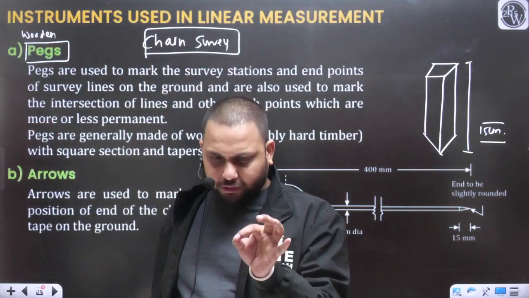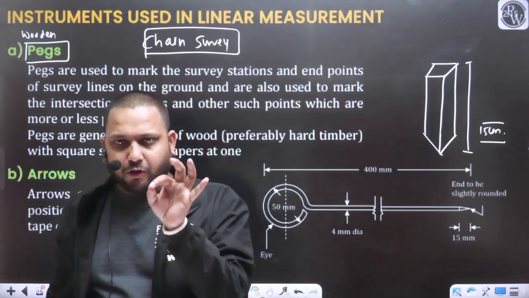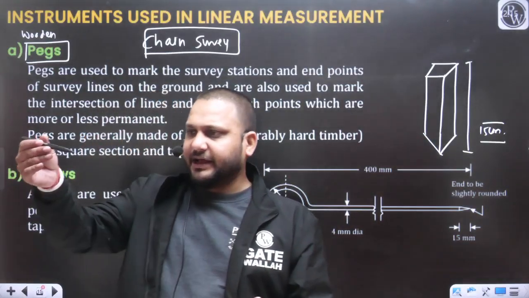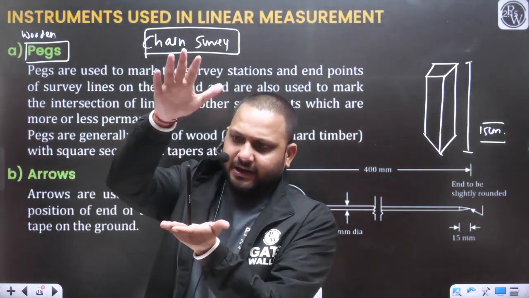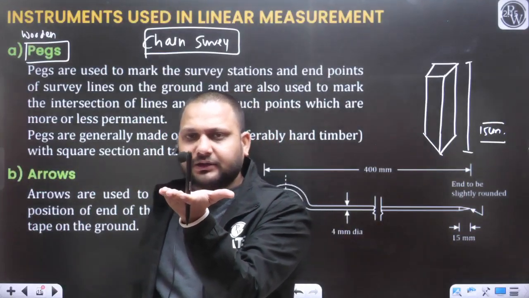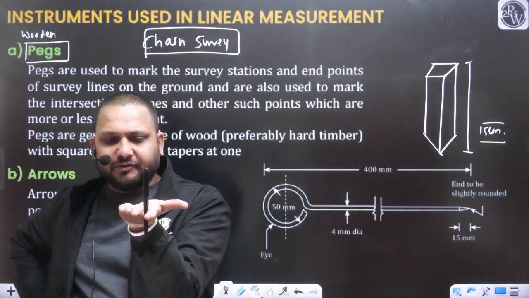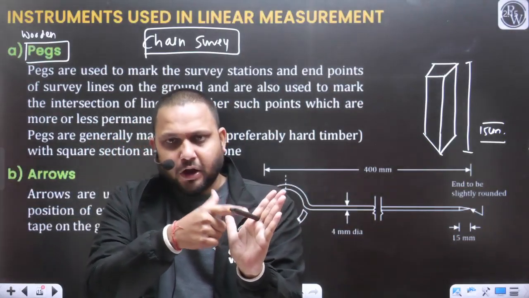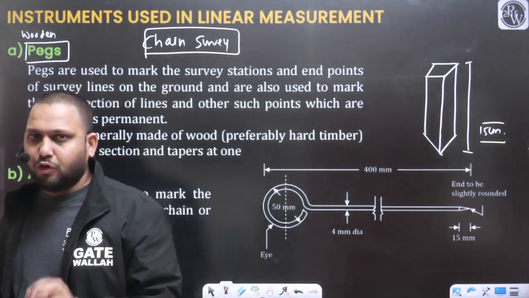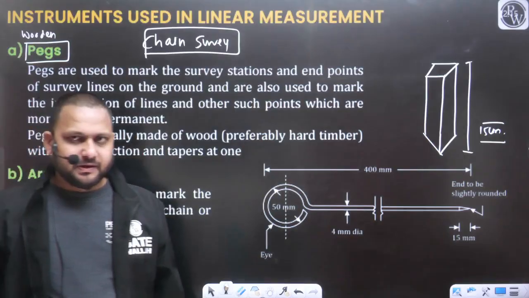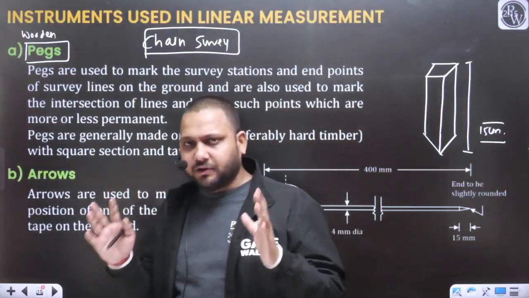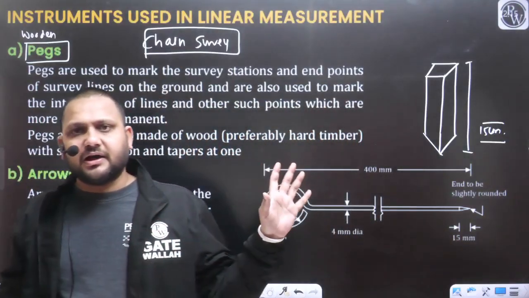So if you want to locate any point on the ground, if you want to mark any point on the ground, what we will do, we will take this wooden peg like this and place it on the ground with the help of the wooden hammer. In this way, we can mark this ground point, yes or no. So to locate the main stations and boundary stations in the chain survey, we can use the wooden peg.